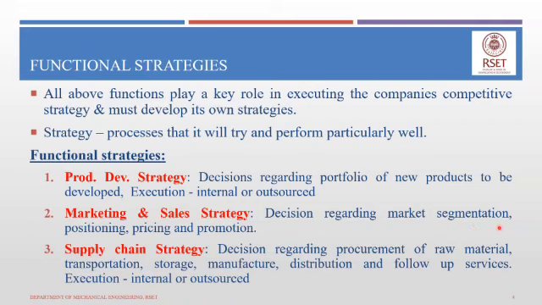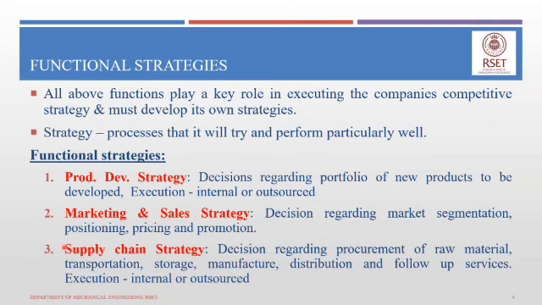Then there are decisions regarding how we position our product in the market: are we going to compete upon price, quality, variety or availability? Positioning is nothing but how we place a product in the minds of the customer. There are also decisions regarding price and promotion. All of these are part of the marketing and sales strategy.